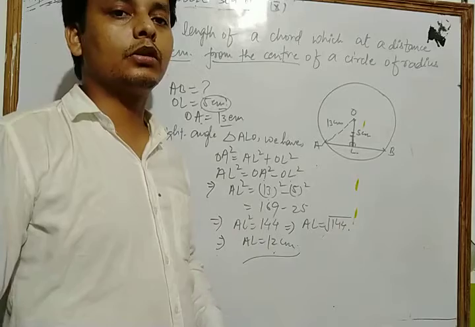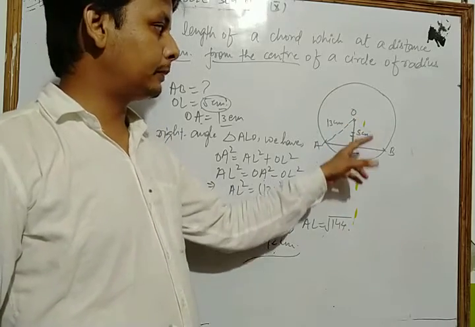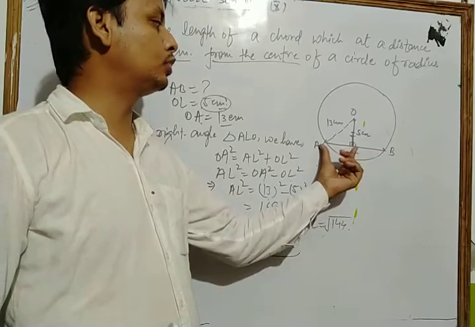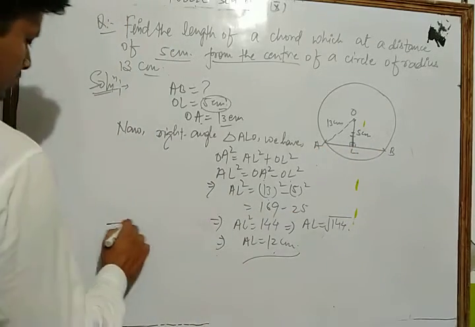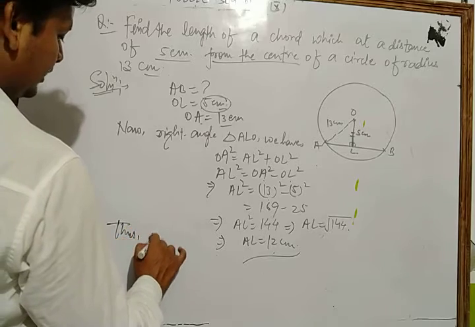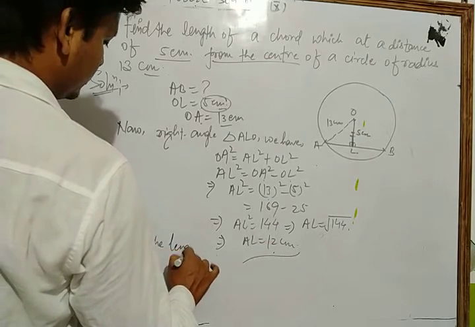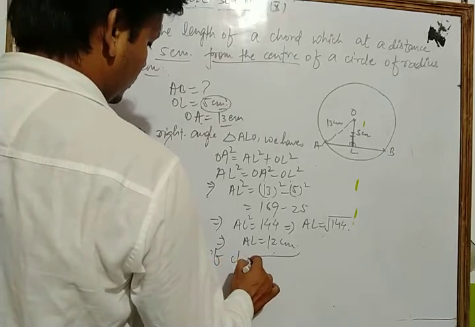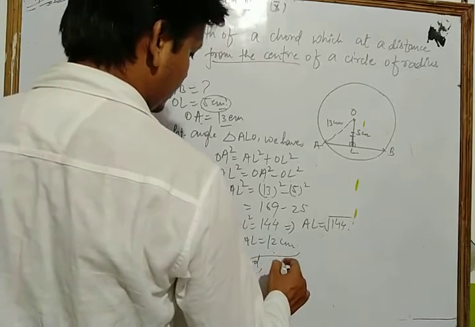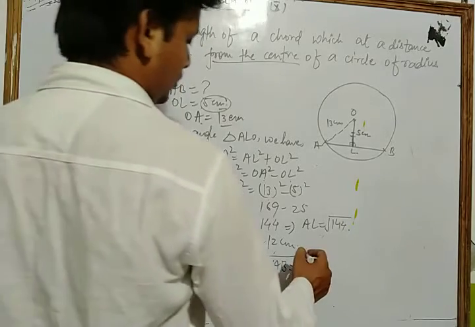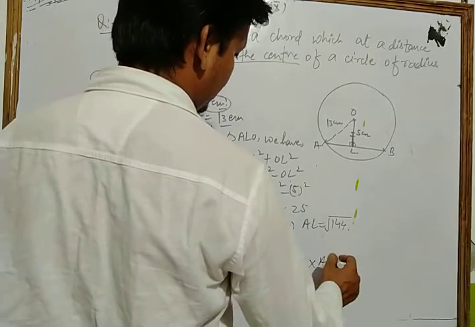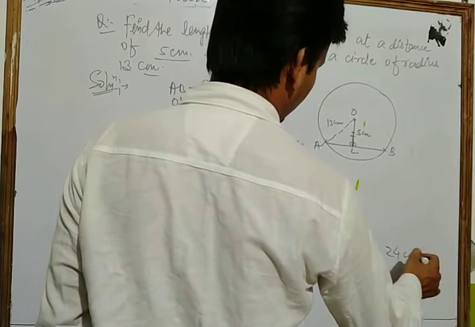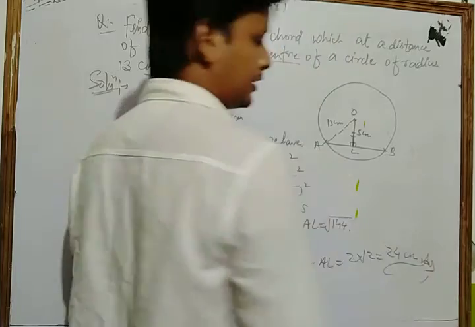Now length of chord AB is what? Because this is the perpendicular bisector, na? So the length of chord AB is equal to 2 times AL. Thus the length of chord AB is 2 times into AL. So we have 2 times into 12 as 24 centimeter. This is your final answer.